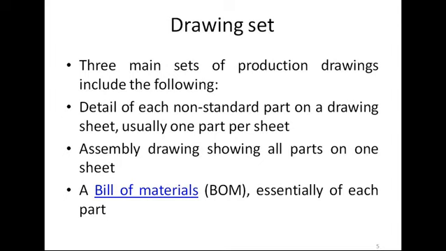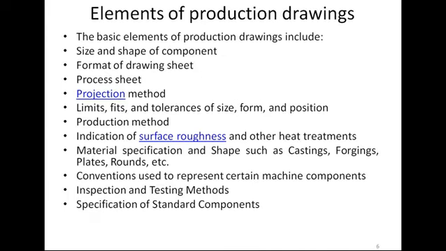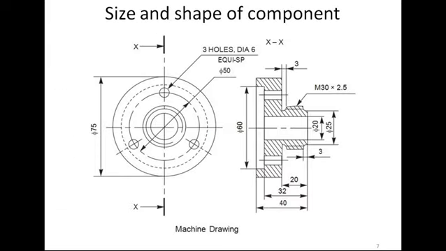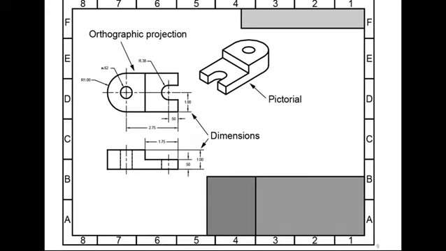We also discussed the elements of production drawing, the importance of each, and how many things we need to include. We also saw simple examples in the last lecture.